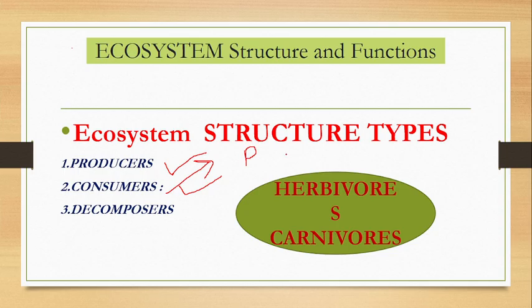These three different types of consumers are there. For example, we see the deer, then we see the tiger. What are they consuming? So primary, secondary, and tertiary consumers are there.